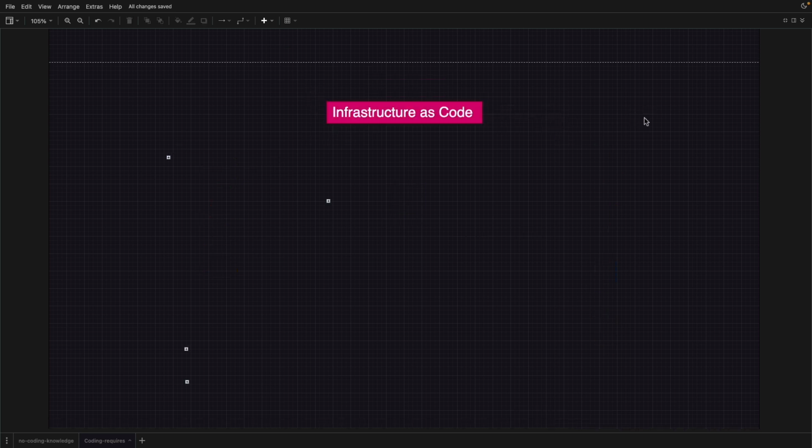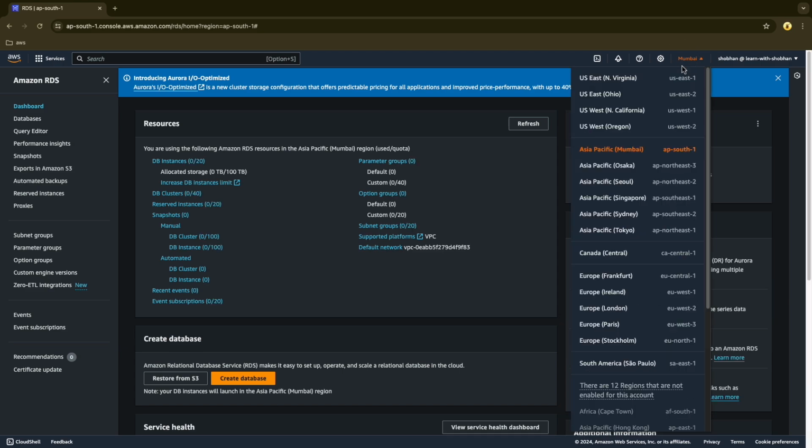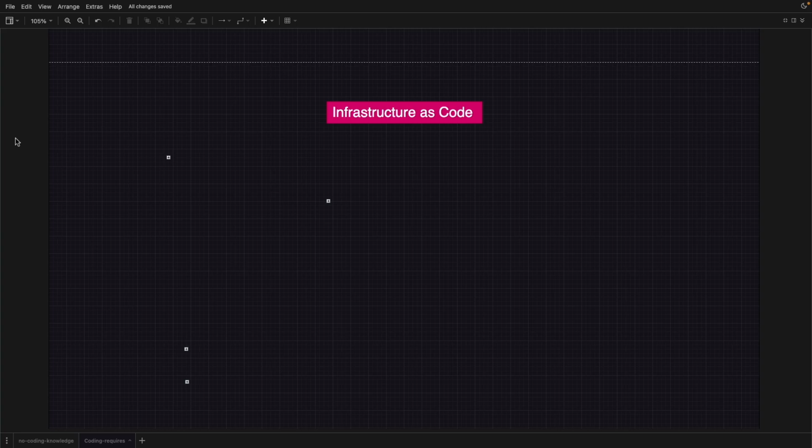Alright, so next comes infrastructure as code. Now, when you are using any cloud provider, it's very rare that you will be using a single service. So for a simple web application also, maybe you are using 2 servers, 3 databases, and to store the images or objects, maybe you need an object storage. So there will be many services that you'll be using, and to configure and provision these services from the console, it's not a good idea. Okay, so to solve that problem, there's a concept called infrastructure as code.